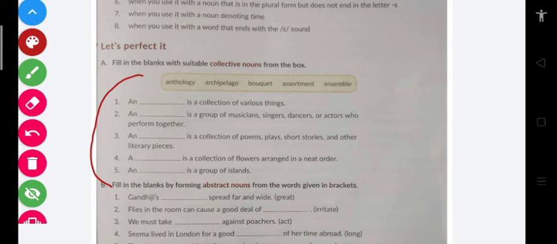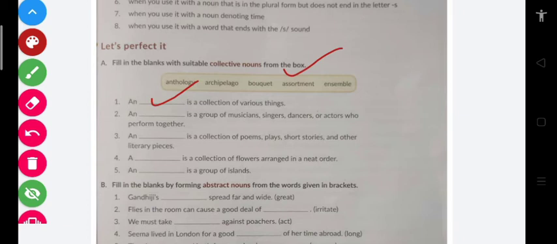Let's start. So dash is a collection of various things. If I talk about the collection of various things, you will have to write assortment over here. It means when you see a collection of various things, that collection is called assortment.